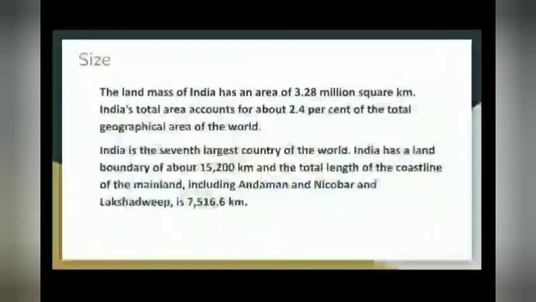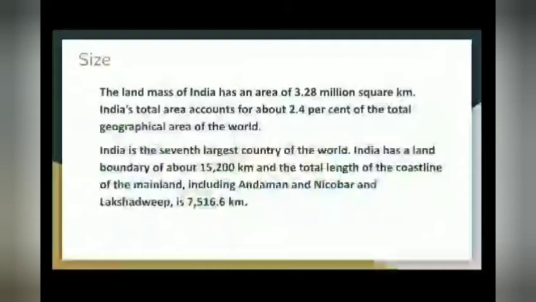When I say the size, I have already told you it is an area of 3.28 million square kilometers, children, and its total area accounts for about 2.4% of the total geographical area of the world.